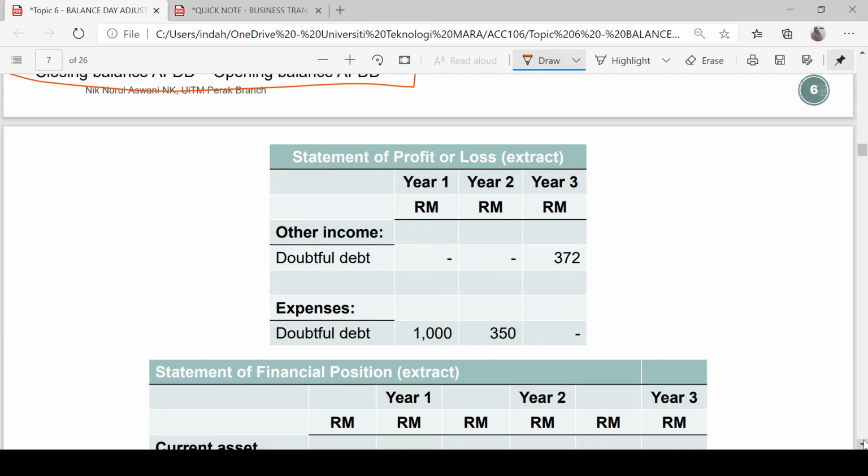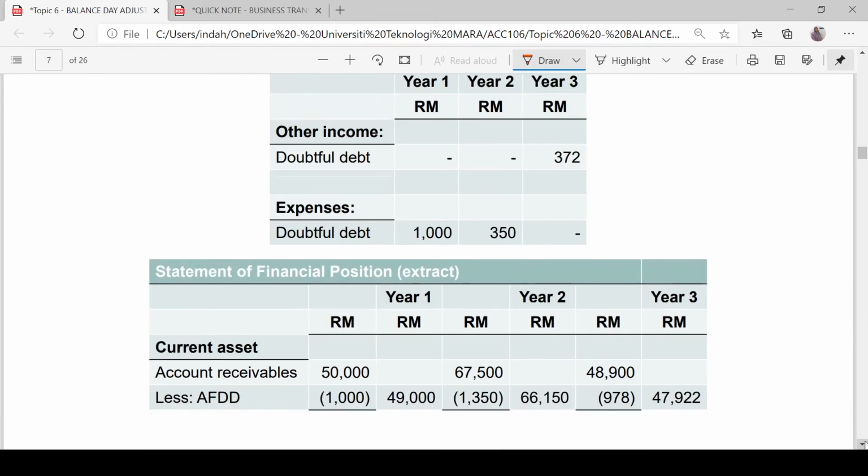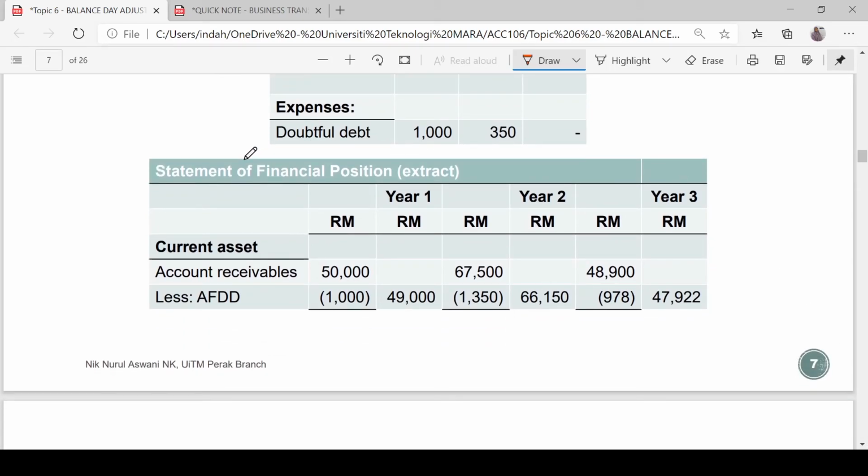How do you show this in your statement of financial position? Accounts receivable is under current assets. So under current assets, you have accounts receivable less AFDD. This is the amount of accounts receivable given for year 1, year 2, and year 3, and then you subtract the allowance for doubtful debt computed based on the percentage estimation: 1,000, 1,350, 978.